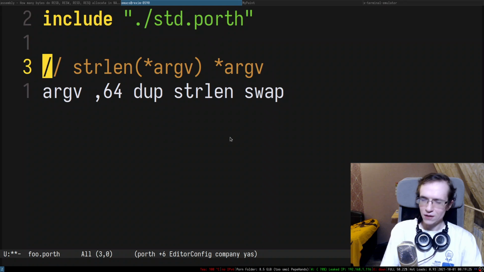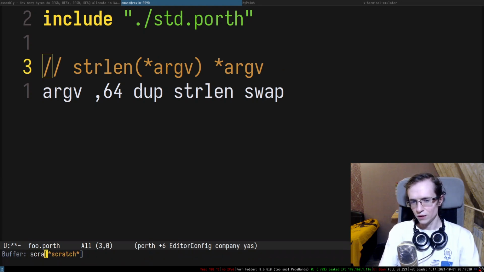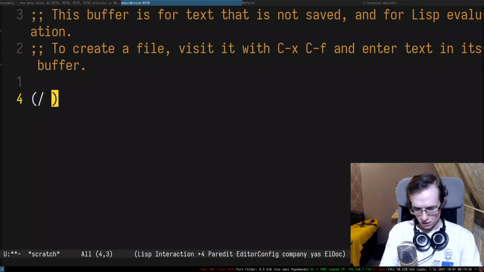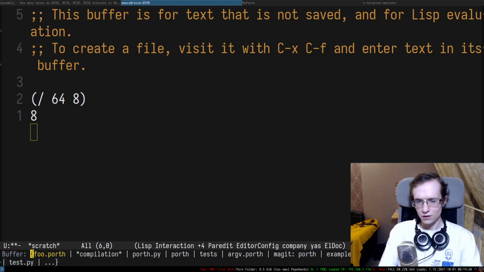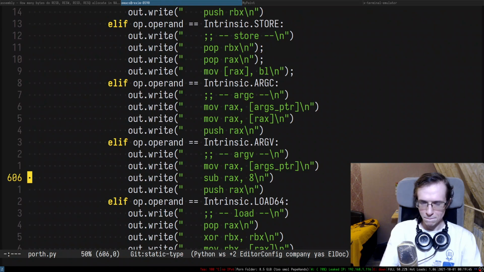Because 8, we have 64-bit pointers and 64-bit, right? So 64-bit divided by 8 is 8, right? So if I understand everything correctly, here is the pointer to the RSP, and I have to subtract 8. Why does it have to be 16? I always used sub 16 to get the ArgV pointer. Maybe I'm wrong.